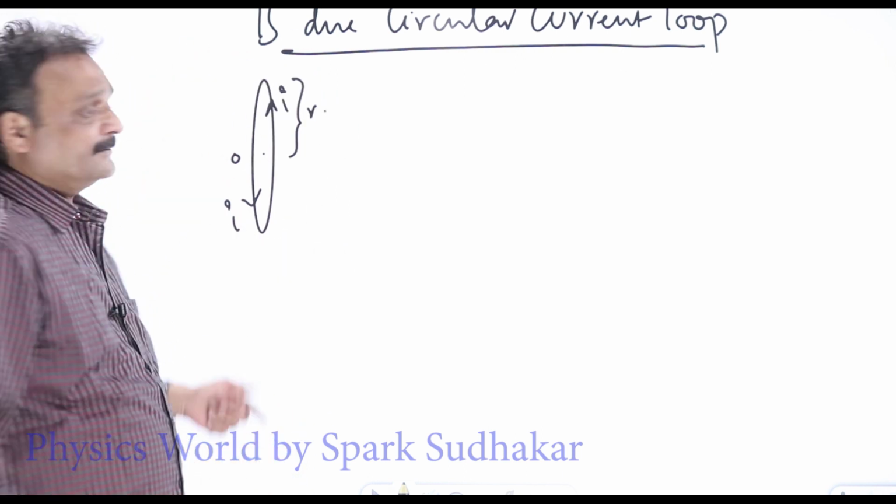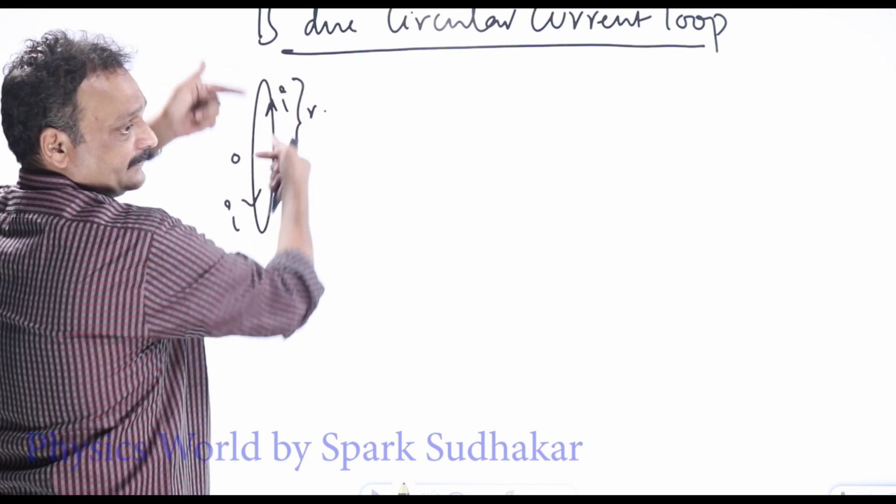Consider a circular loop like this in which the current is flowing in this direction.